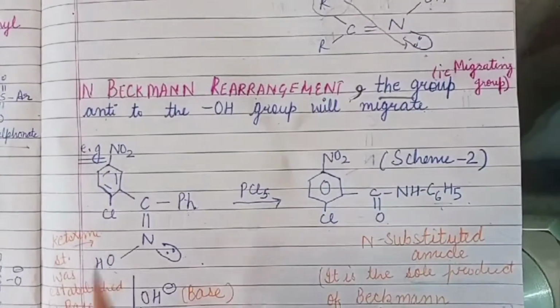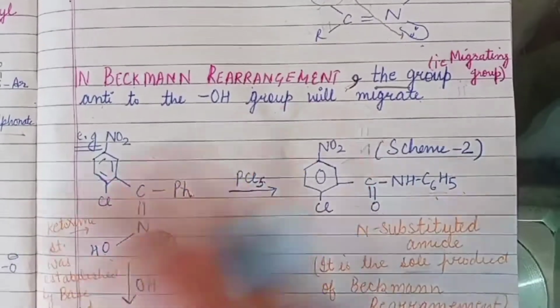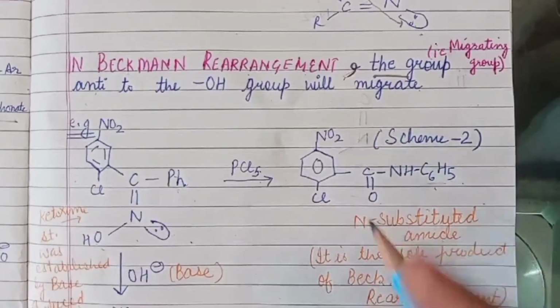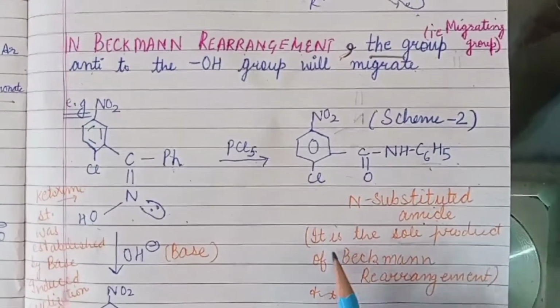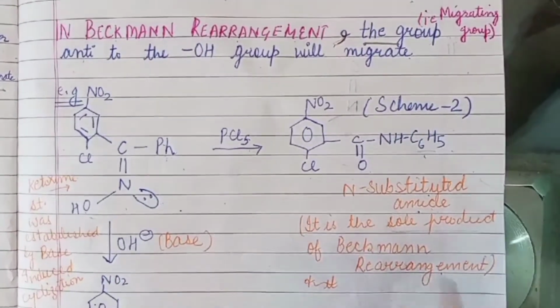We are taking an example. This is a ketoxime. When it reacts with PCl5 or any protic acid like sulfuric acid, HCl, phosphoric acid, it results in the formation of a substituted amide, and it is the sole product of the Beckmann rearrangement. That is, it is the only product.